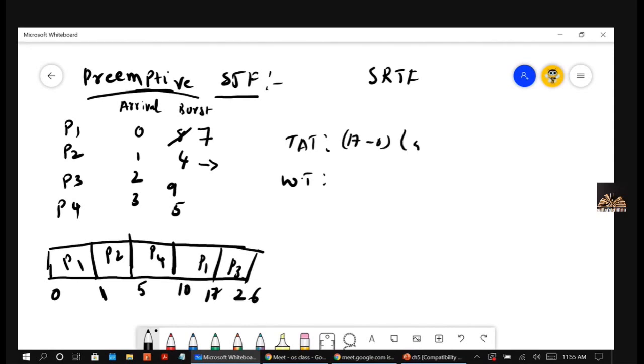For P2, 5 minus 1. For P3, 26 minus 2. For P4, 10 minus 3.